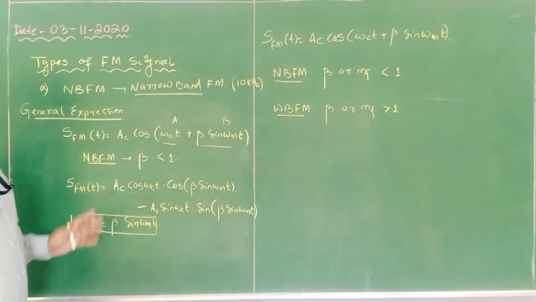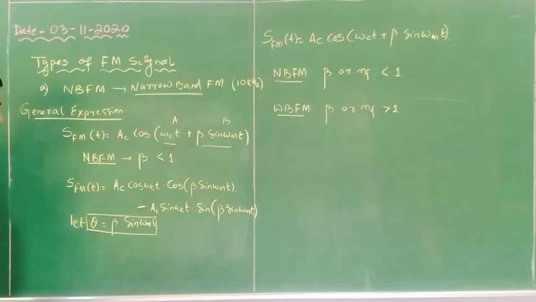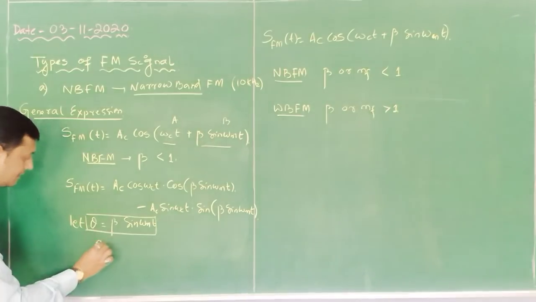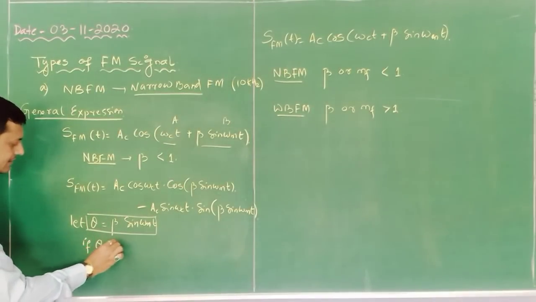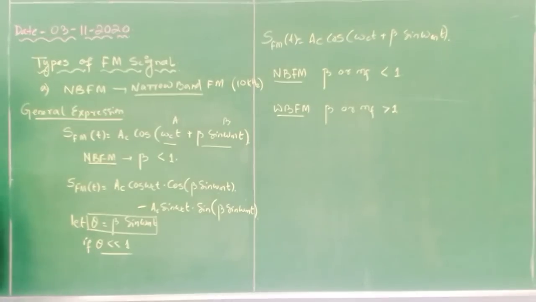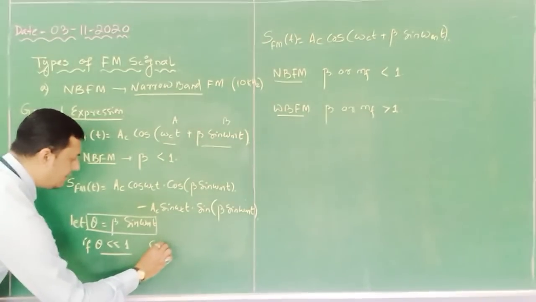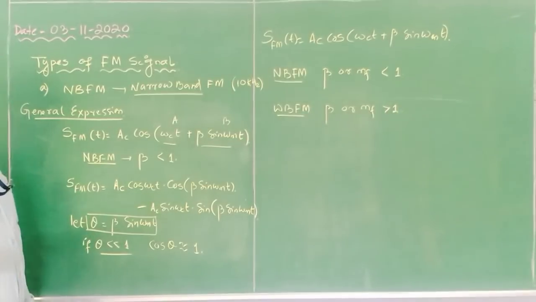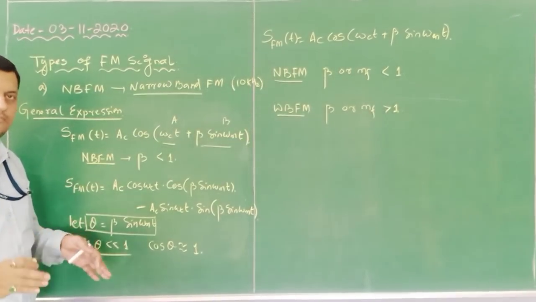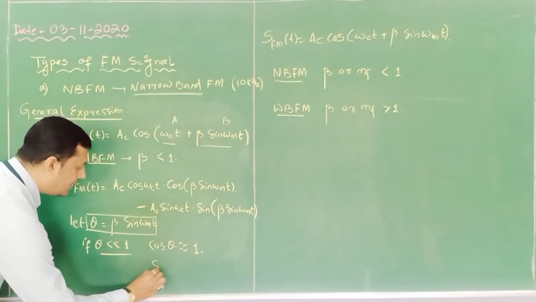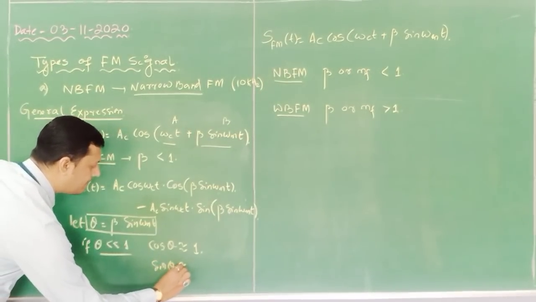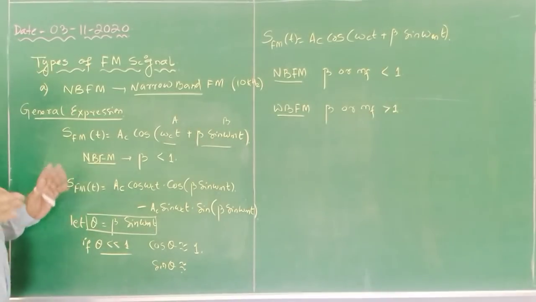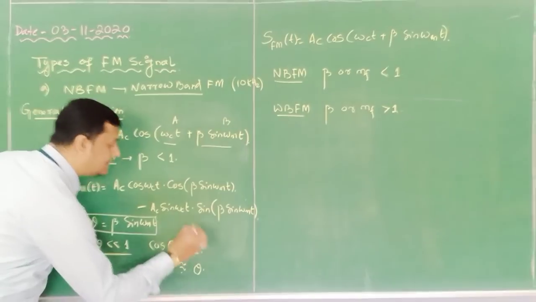Now next, in trigonometry we have a certain relation that if θ is very much less than 1, then cos θ is equivalent to 1. If it is less than 1, meaning near 0, and cos 0 means how much? 1. Similarly, sin θ for a negligible value is nothing but θ.